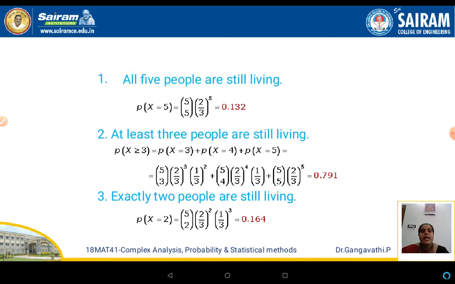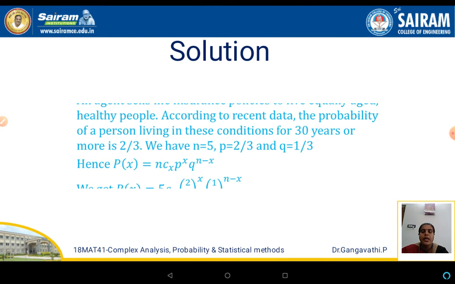All five people are still living. So for all five people, the value of x is 5. Substitute x equal to 5 in the binomial distribution formula. n was 5 and x is 5, so 5C5, p is 2 by 3 to the power of 5, and q to the power of n minus x. n was 5, minus x is also 5.